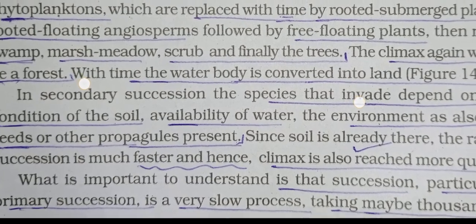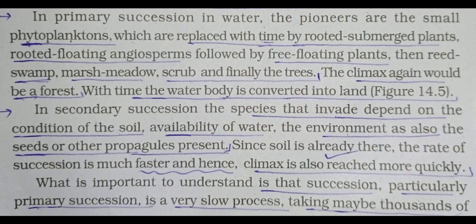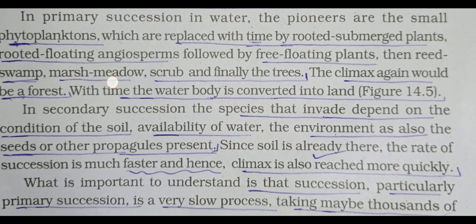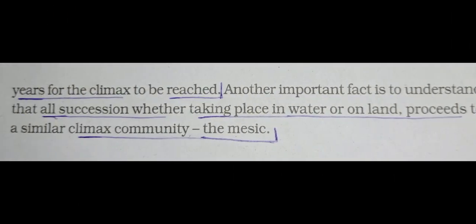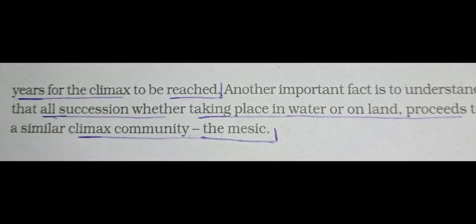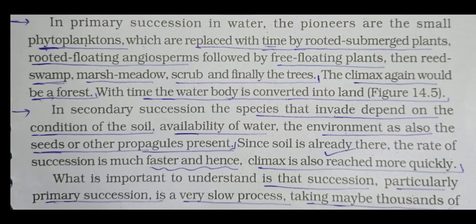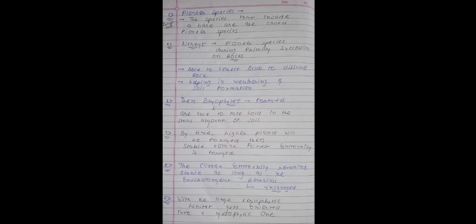Okay, now see the last paragraph. What is important to understand is that succession, particularly primary succession, is a very slow process, taking maybe thousands of years for the climax to be reached. Another important fact is to understand that all succession, whether taking place in water or on land, proceeds to a similar climax community, which is known as the mesic. Okay, which is known as the mesic, means medium water conditions. So this question is also completed here.